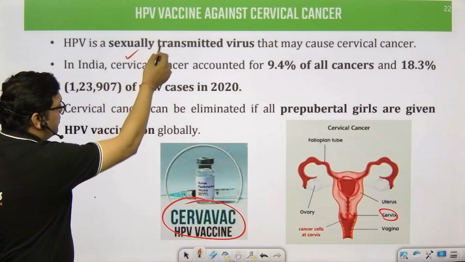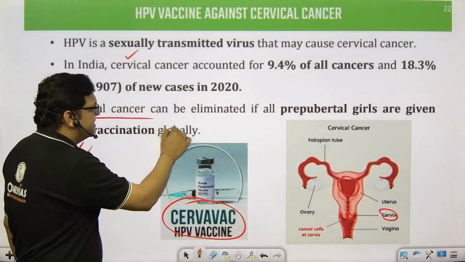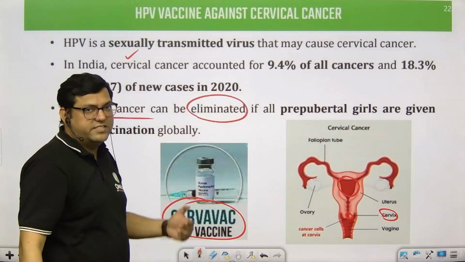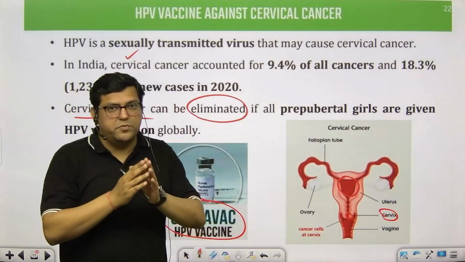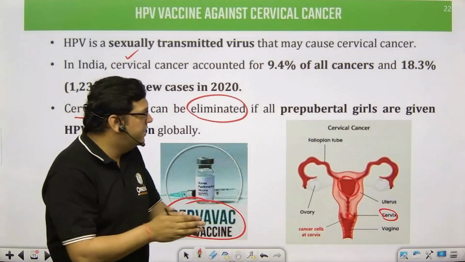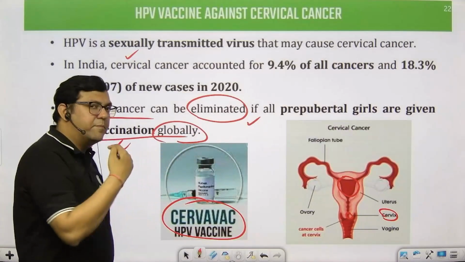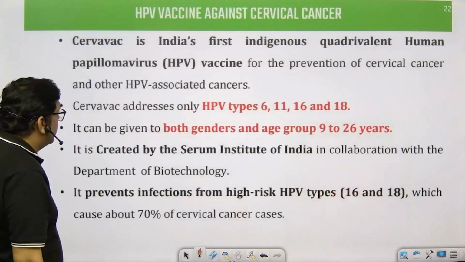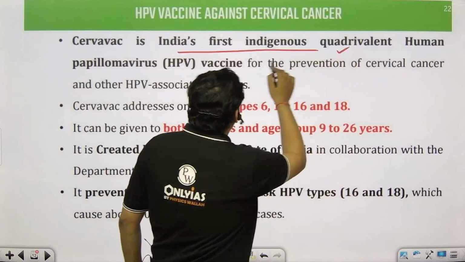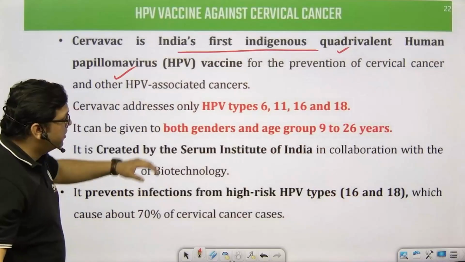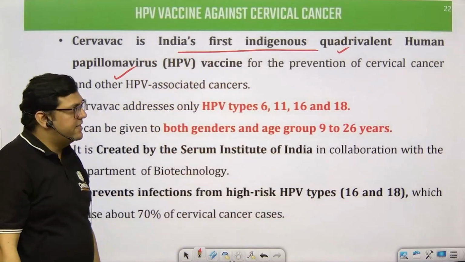Now, I've already told you about this, and the number of cases. So cervical cancers can be eliminated. Yes, there is a vaccine. In a number of Western countries, even before a girl attains puberty, such vaccines are given, which is already happening globally. So what is India doing? India is planning that for this kind of vaccine there should be a proper plan. That is what the news is all about.